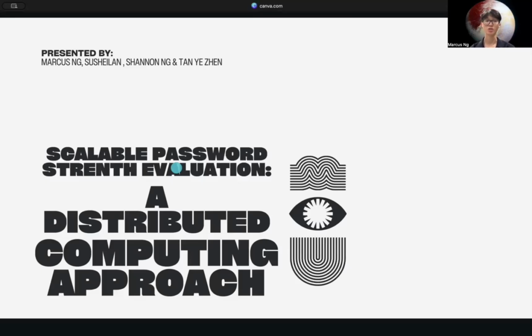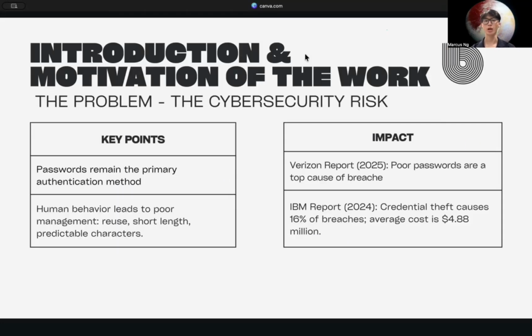Today I'll be introducing our project for the distributed system assessment. Our project focuses on scalable password strength evaluation using a distributed computing approach. We aim to build a system that can process massive datasets of passwords efficiently using parallel processing. Let's start with the motivation behind this work.